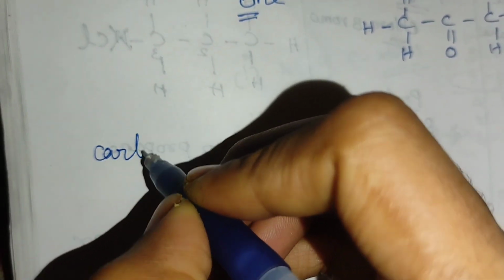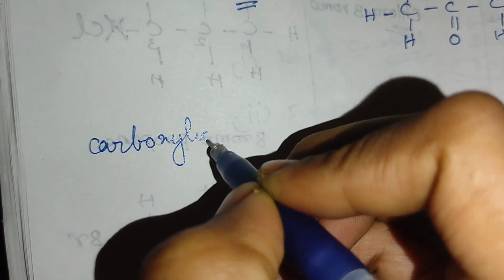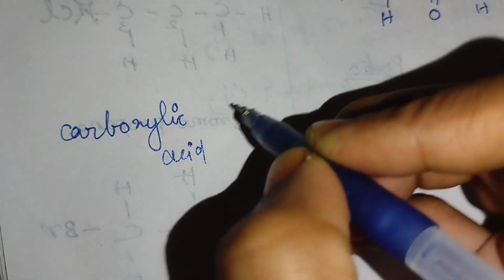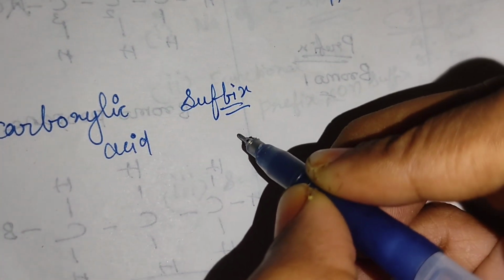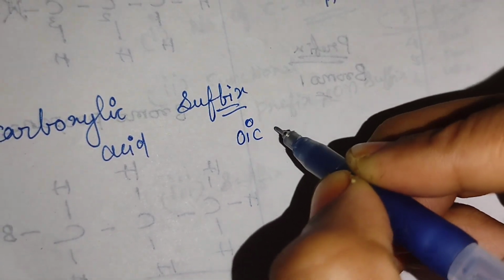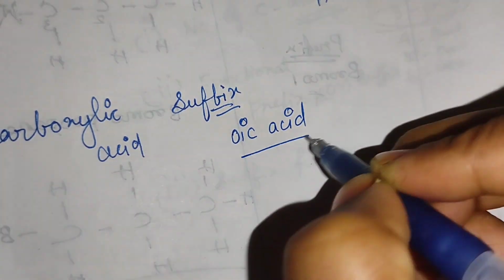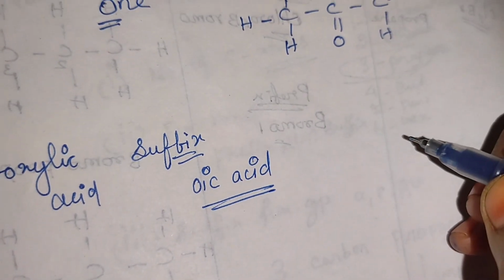And the next one is carboxylic acid. For this also the suffix will come: OIC acid, like propanoic acid, butanoic acid.